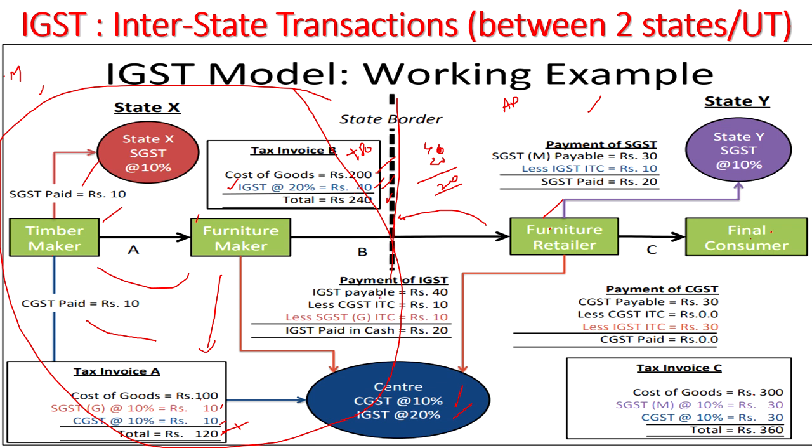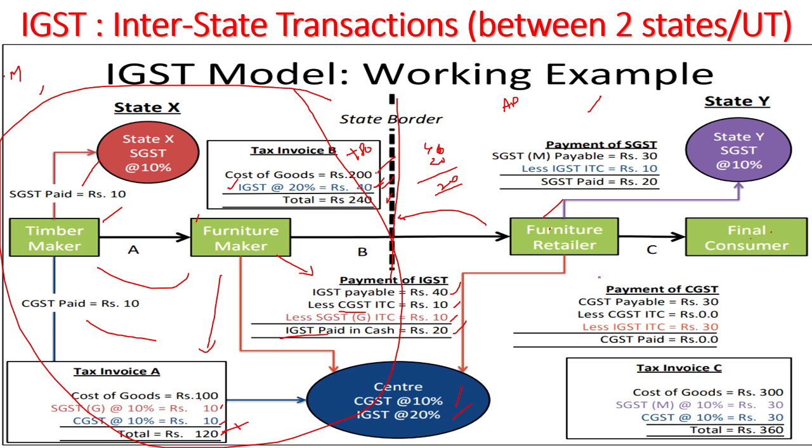So here, IGST of 40 rupees is already collected, and this is the adjustment particulars in the case of the furniture maker. He has collected IGST of 40, and he has already paid ITC as CGST 10 rupees and SGST ITC 10 rupees. So that 20 rupees will be subtracted and he has to pay IGST 20 rupees only. This is the adjustment of the furniture maker.